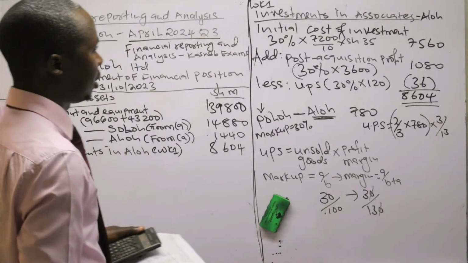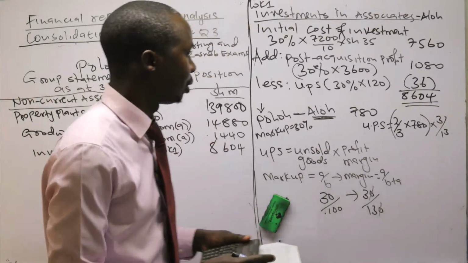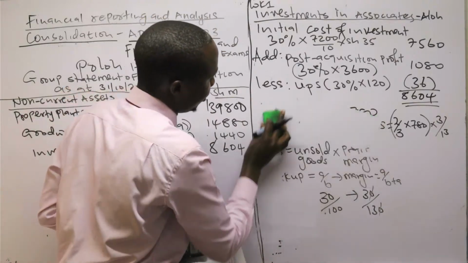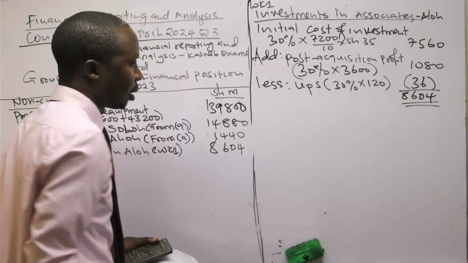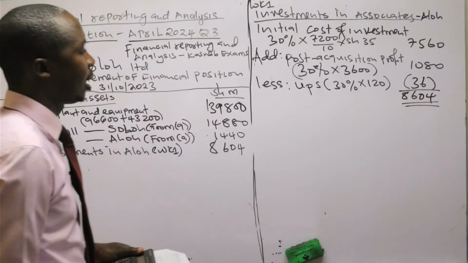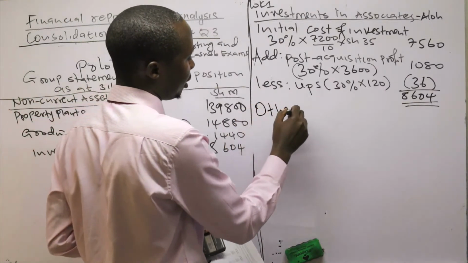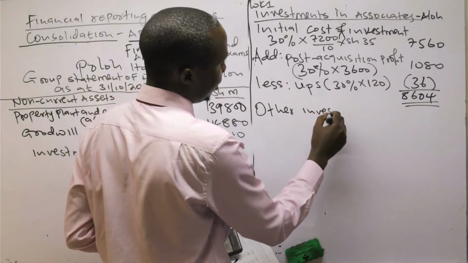Then after that, there are other workings I need to do here. Working 2 is concerning other investments. How will this one be tested? Other investments.